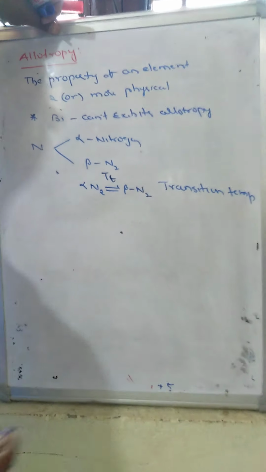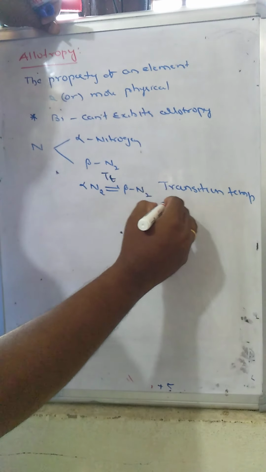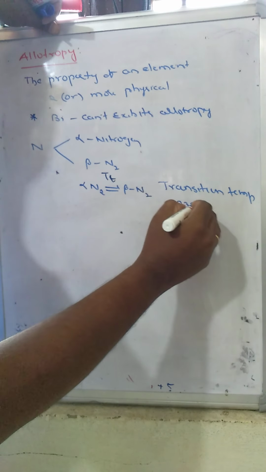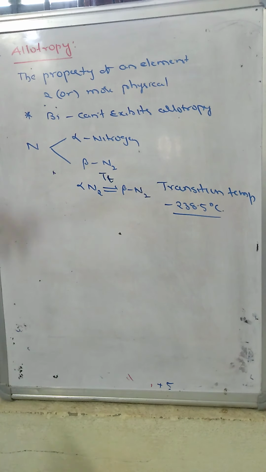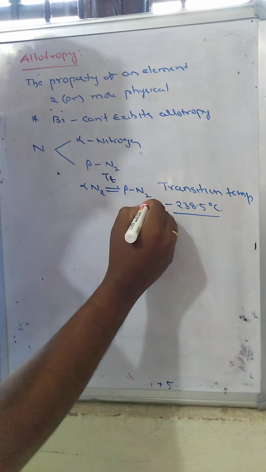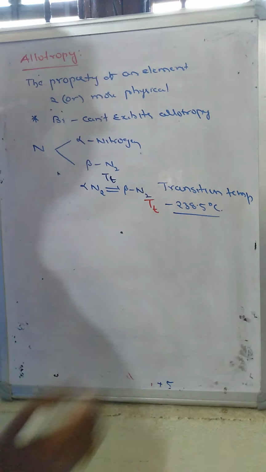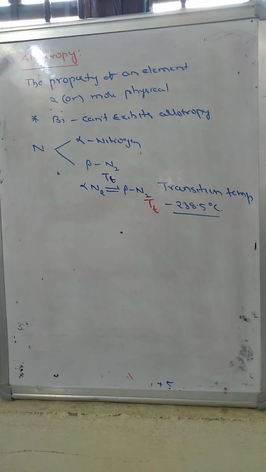The transition temperature of alpha nitrogen to beta nitrogen is minus 238.5 degrees centigrade. That is the transition temperature, TT, of nitrogen.